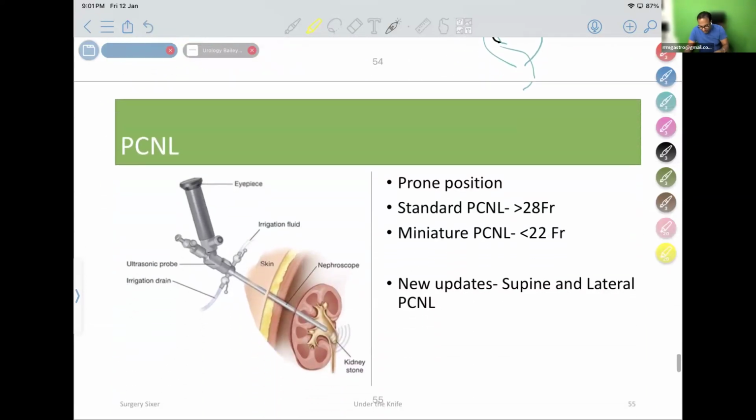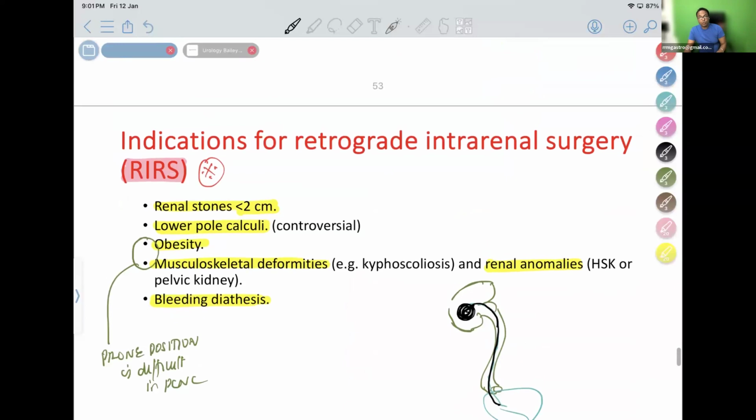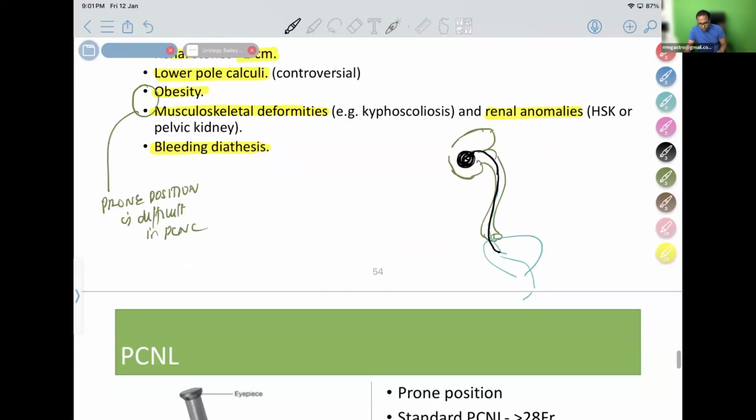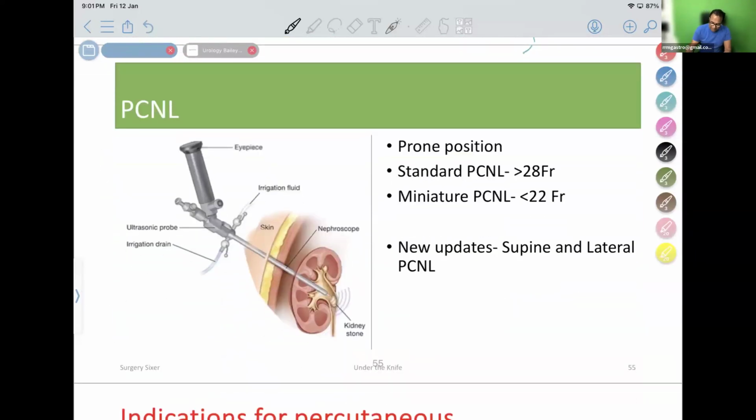But RIRS is recently updated. Many urologists are still in training for it. Most commonly done is PCNL. PCNL is nothing but simple, like laparoscopy. The patient is made to lie in prone position, and this is a kidney. I will go through the back. From the back side, I will enter directly into the kidney through a small hole, known as percutaneous nephrolithotomy.